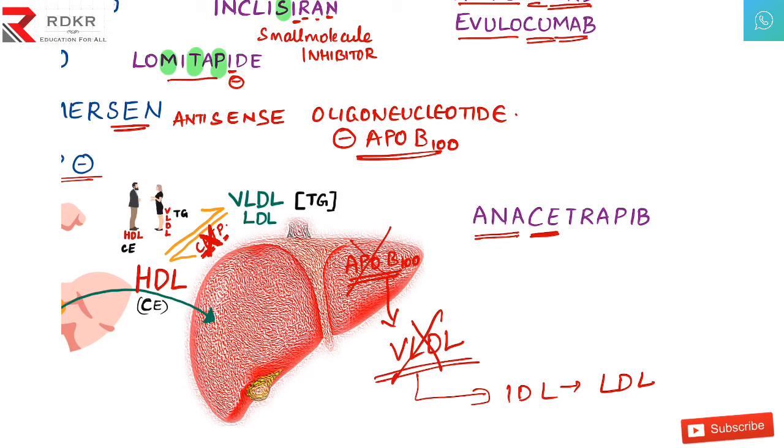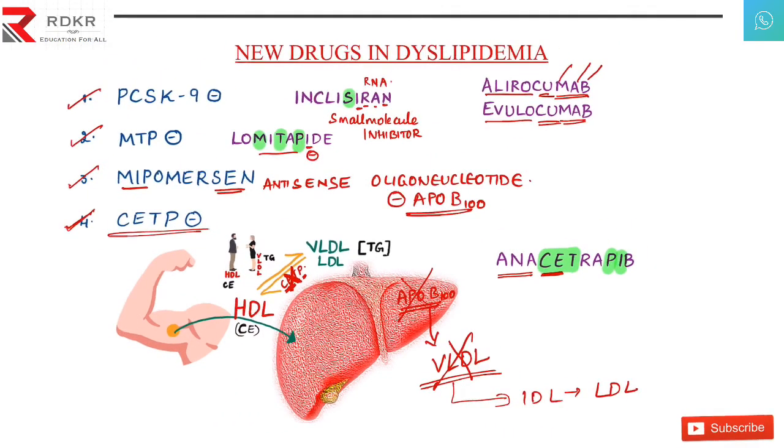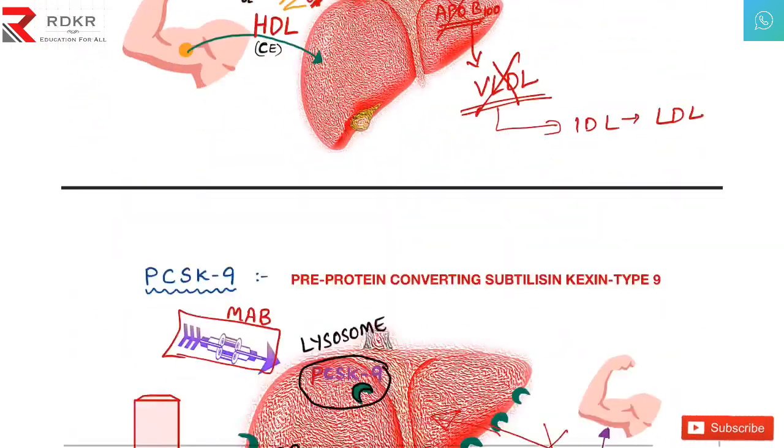The name itself tells you like CETP inhibitor: cholesterol ester triglyceride transport protein inhibitor. Okay, the name tells you the mechanism of the action. These are the 4 important drugs which you have to remember. Just a small recap here.